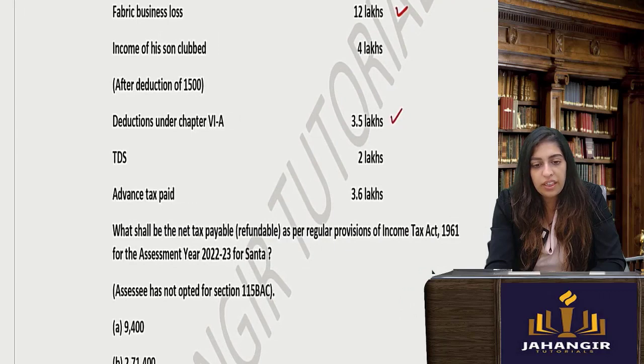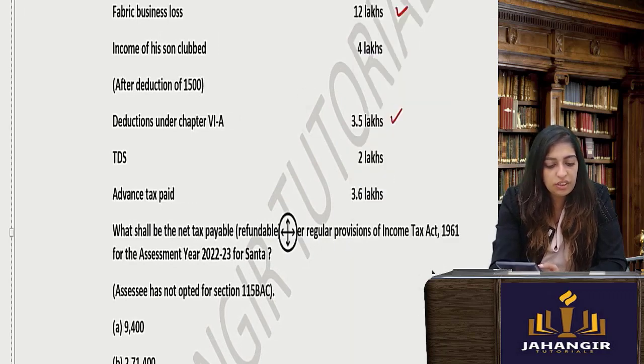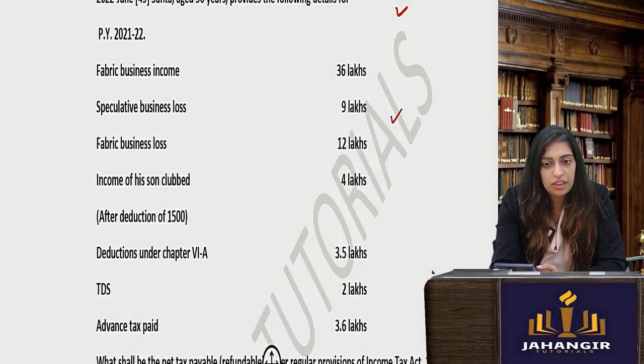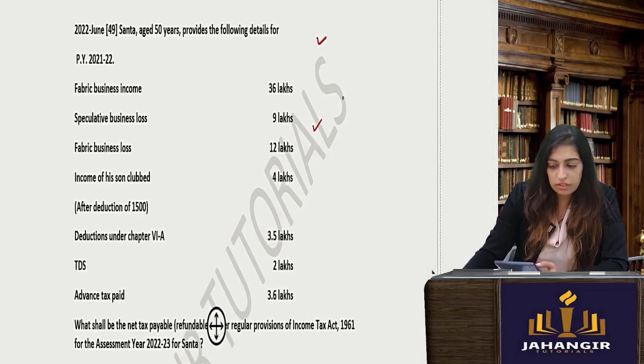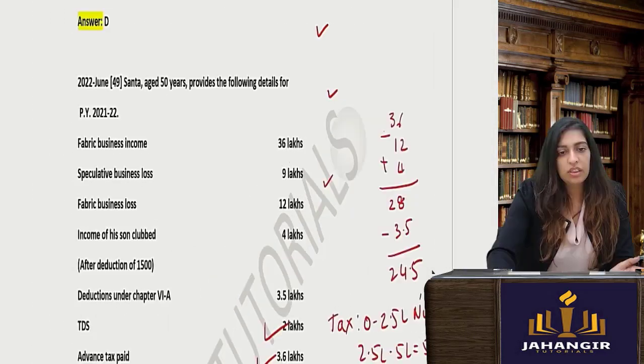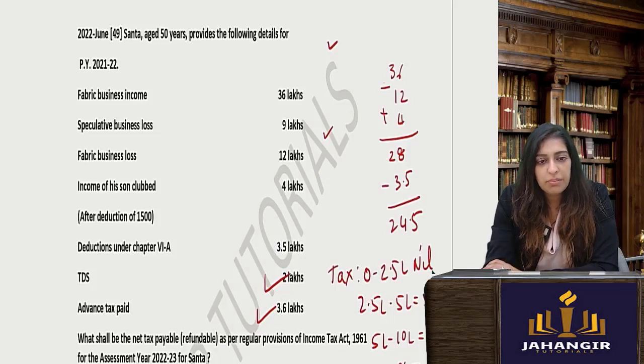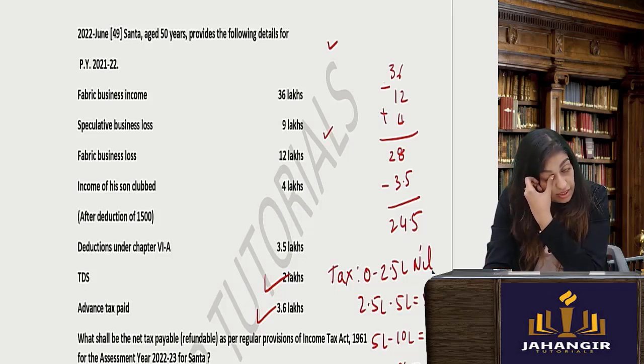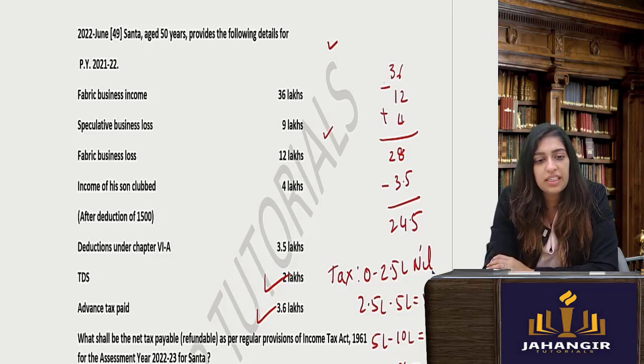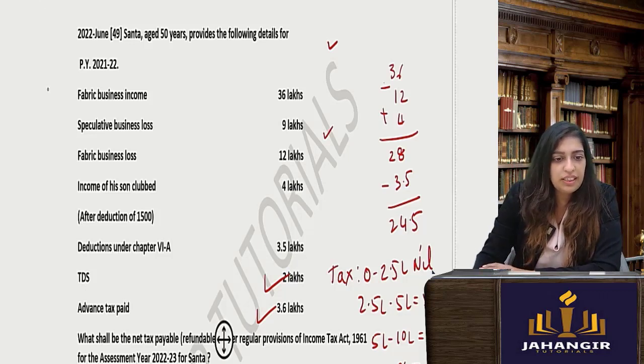Now I am getting 24 lakhs for this person. Out of this 24 lakhs, now see how to do this. Let's do this sum. Santa, aged 50 years, provides the following. They have fabric business. When you see fabric business, you see fabric loss also in the question. You will set it off. 36 minus 12. Okay. Then there is income of his son which will be added. Speculative business you will leave aside. You will not take it into consideration.